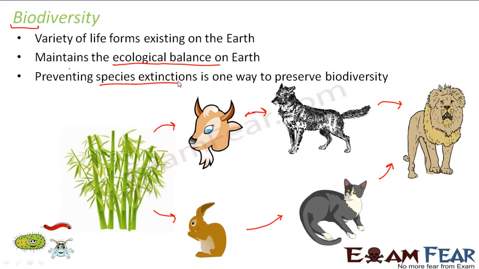When those animals reduce too much, they become endangered species, and then gradually they reach the verge of being extinct. So we should always try to prevent the extinction of species so that we can preserve biodiversity, because biodiversity, or variety of life forms, helps to maintain the ecological balance on earth, and that is very, very important.